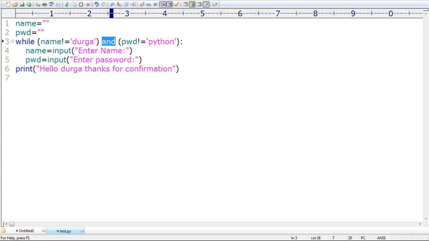Name is equal to Durga. If the name is not equal to Durga and the password is not equal to the password, you enter wrong, then why? That's what I'm checking. Name is not Durga, and the password, okay, print is not under the while, correct? Sir, why is it coming out? That's my requirement, right? If the name is not Durga, one minute, let me cross check. At least one condition fails.